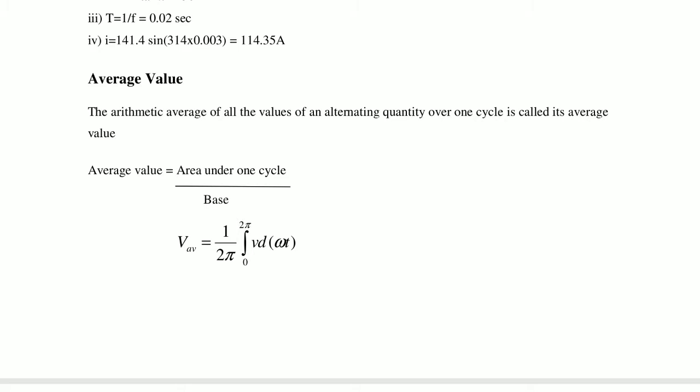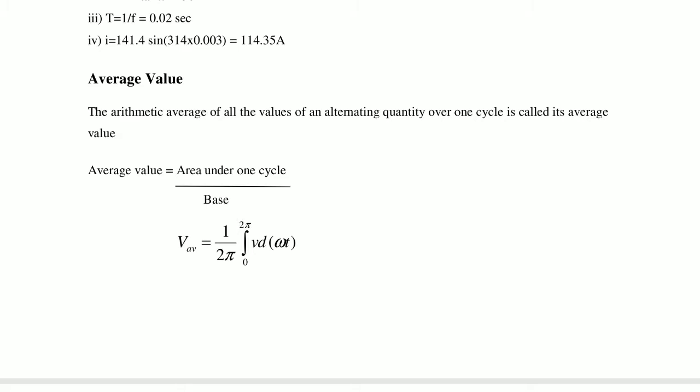The arithmetic average of all the values of an alternating quantity over one cycle is called its average value. In this case, the average value is the area under one cycle by base.